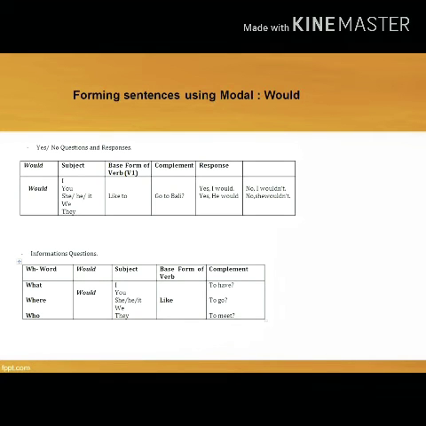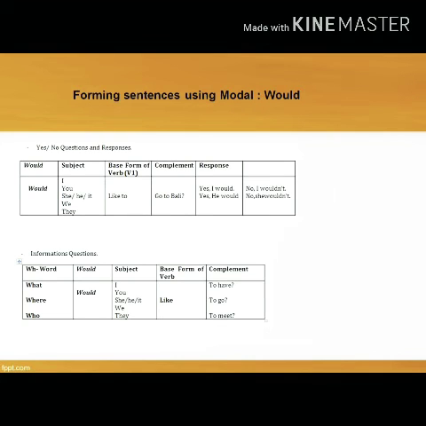So, children, in yes or no questions, modal auxiliary verb would itu diletakkan di depan kalimat. Jika tadi di positif sama negatif, subjek itu di depan, tapi ini kebalikan dari yang positifnya. Would itu dibuat di depan, kemudian diikuti oleh subjek, kemudian oleh verb 1, dan selanjutnya complement.